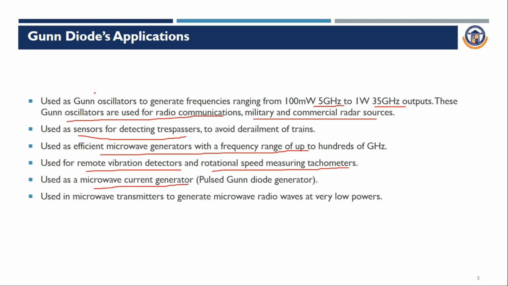If you have a higher capacitance, the switching time will be more, so we can't use it for high frequency. In the case of high frequency applications, the switching time should be low. If you take PIN diode, the switching frequency is high, but in PN diode the switching frequency is low. That is why PN diode is not used for high frequency applications.